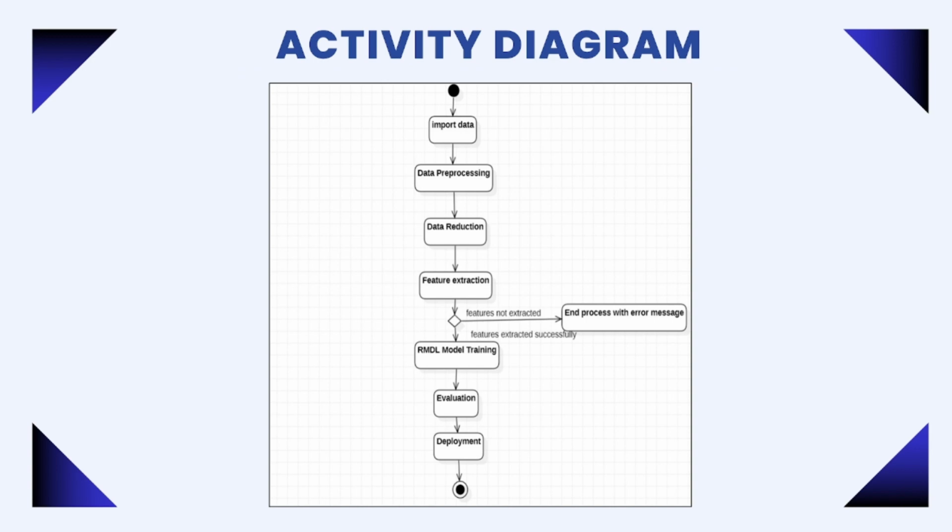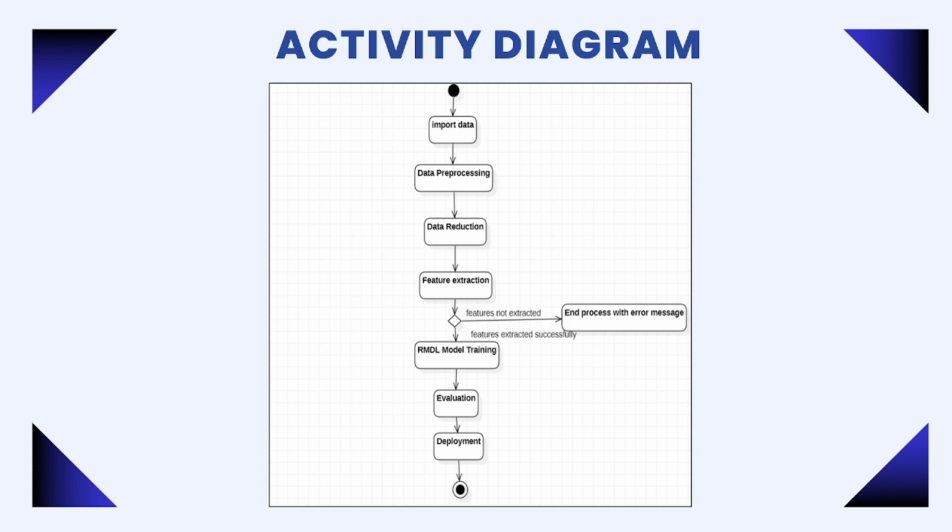Next comes the activity diagram. It showcases the key activities which are performed in the system. First is start. The system begins by triggering the data collection process. Next is data acquisition, where reviews are gathered from various sources. Third is data preprocessing. The acquired data undergoes cleaning and preparation using the preprocessor class. This might involve tokenization with BERT, removing irrelevant information, and formatting the data for analysis.